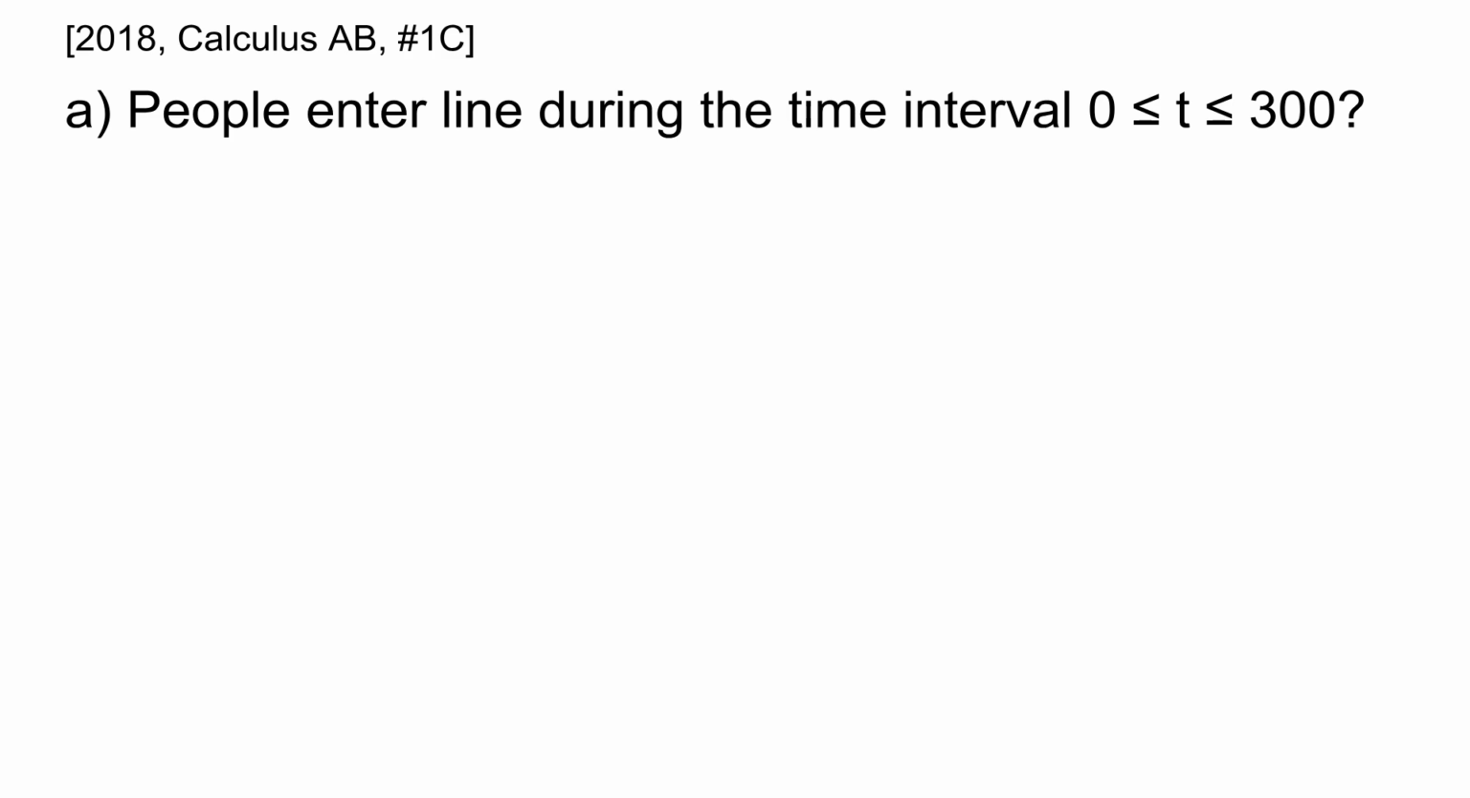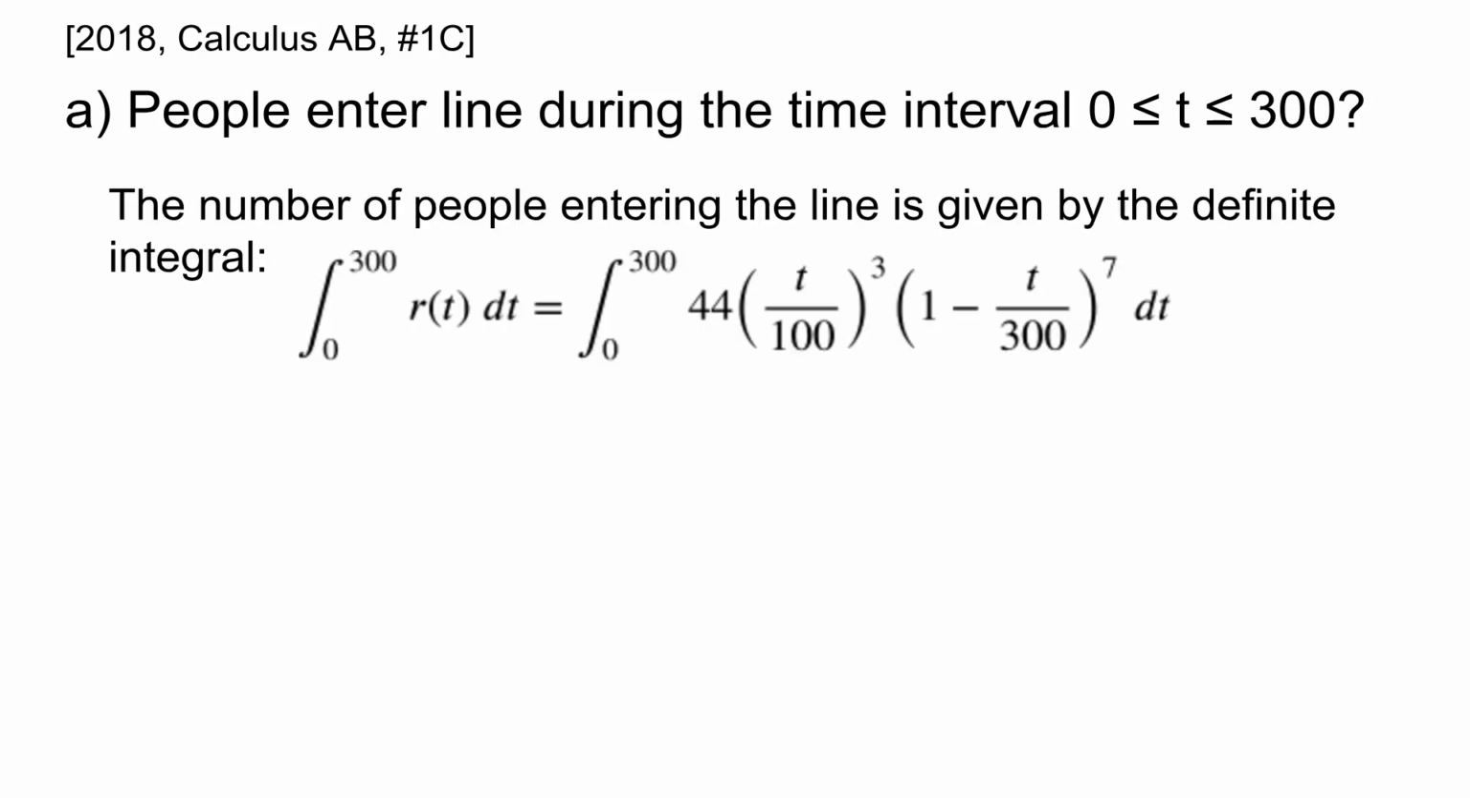In part A of this question, we are asked how many people enter the line during the time interval from 0 to 300 seconds. The number of people entering the line is given by the definite integral, the integral from 0 to 300 of r of t dt, which is the integral from 0 to 300 of 44 t over 100 cubed times 1 minus t over 300 to the 7th dt.